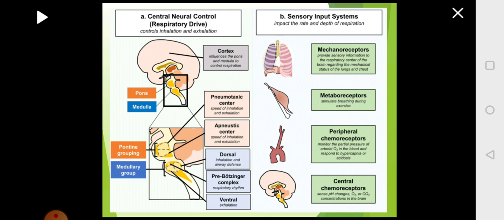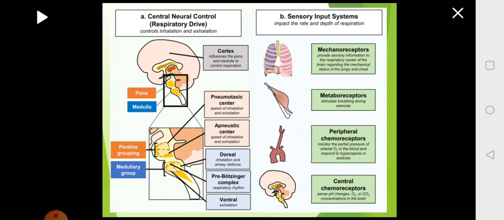In that, first you have cortex. Cortex will bring about voluntary respiration, that is when you want to control your breath. So cortex, hypothalamus and limbic system will control voluntary respiration. Then when you come down to the brain stem, you have pons and medulla in the brain stem.